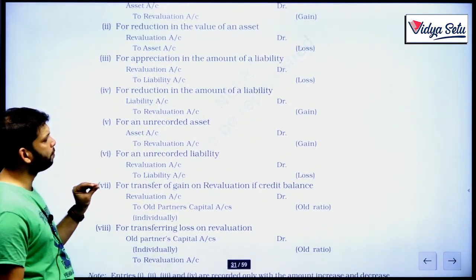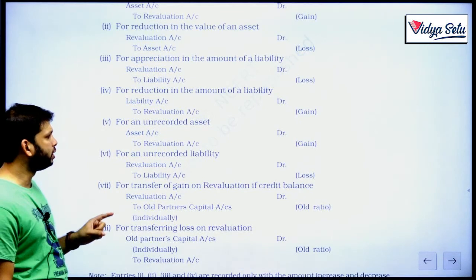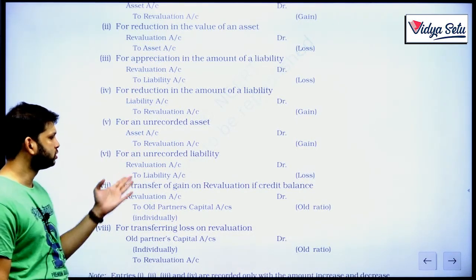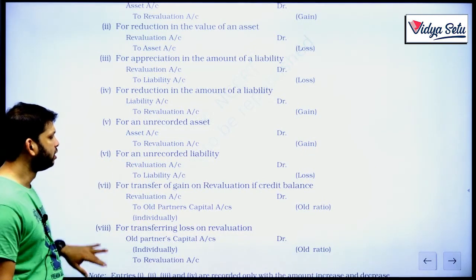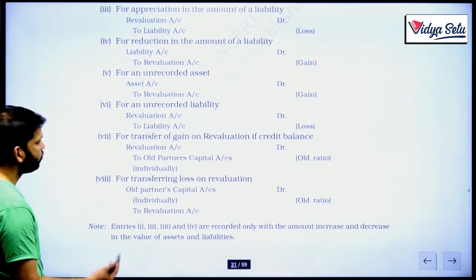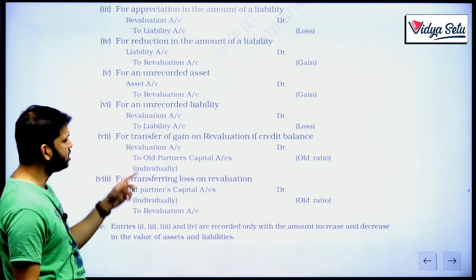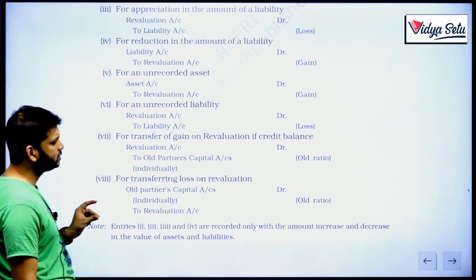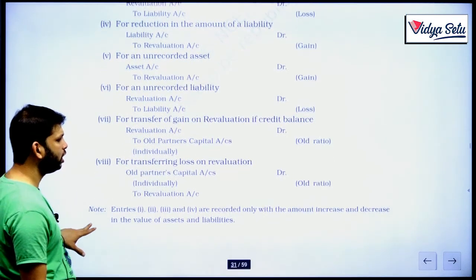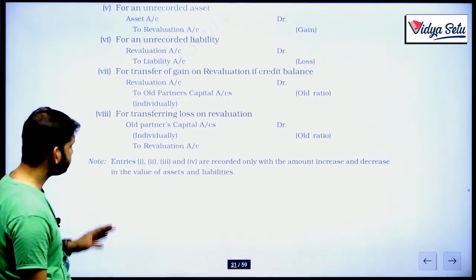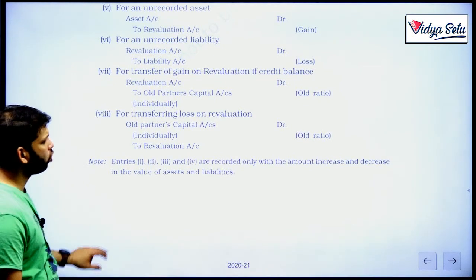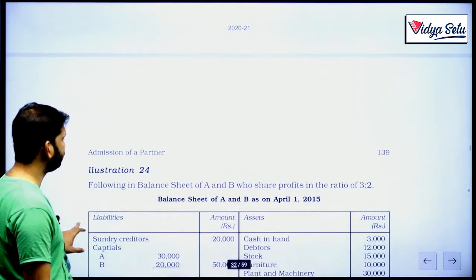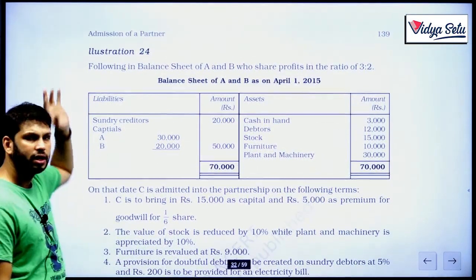Unrecorded asset is also a profit or gain, so asset will be debited and revaluation will be credited. Unrecorded liability is a loss, so revaluation will be debited and liability will be credited. For transfer of gain, revaluation debit to old partners in the old ratio. If there is a loss, old partners' capital debit to revaluation in the old ratio. Entries 1, 2, 3 and 4 are recorded only when there is an increase or decrease in the value of assets and liabilities. If there is no increase or decrease, then we will not write them.